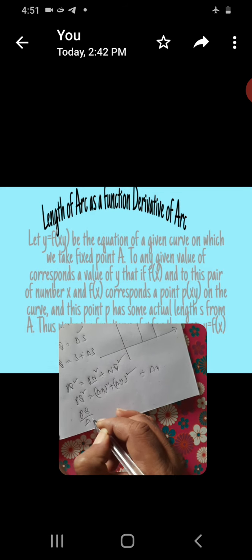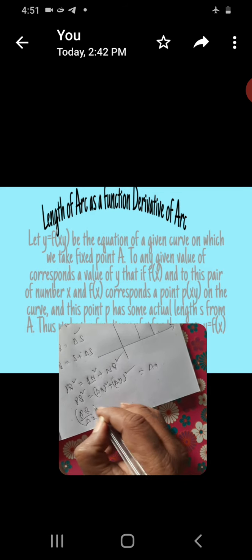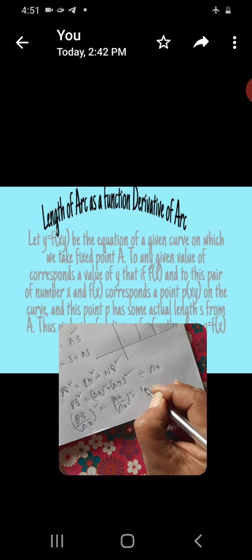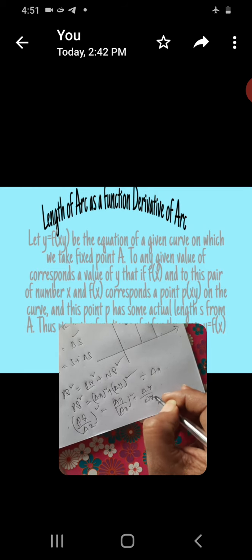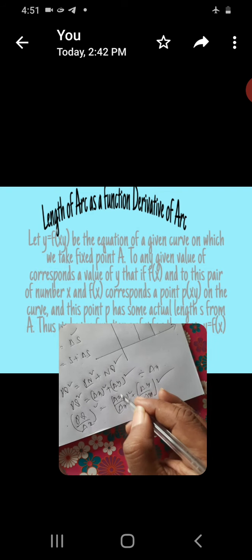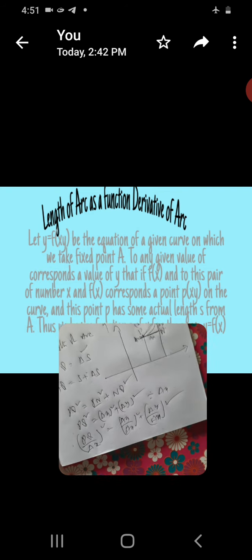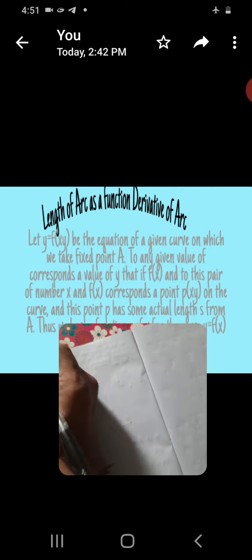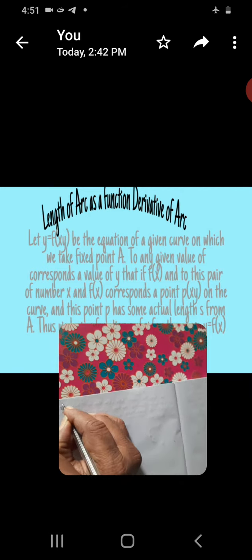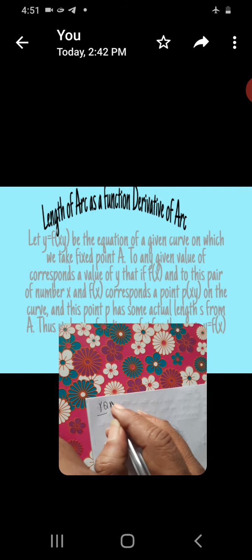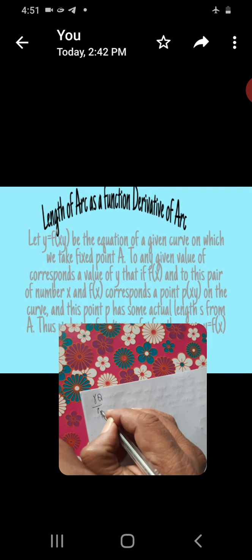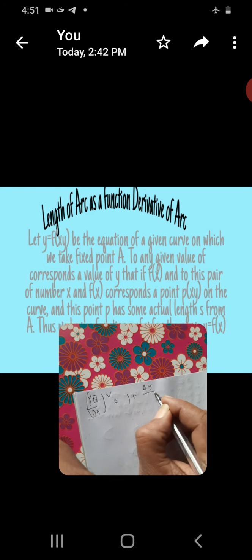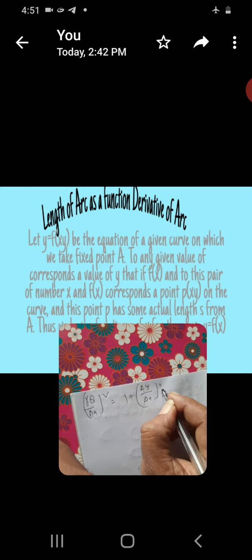PQ by delta x whole square is equal to delta x by delta x whole square plus delta y by delta x whole square. That is, PQ by delta x whole square is equal to 1 plus delta y by delta x whole square.